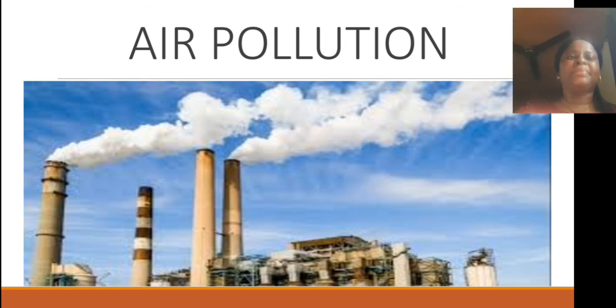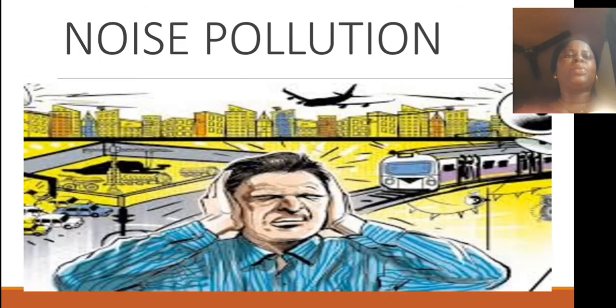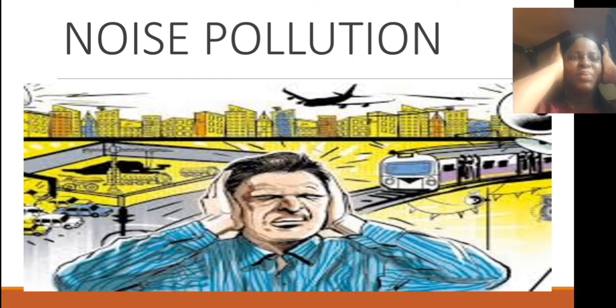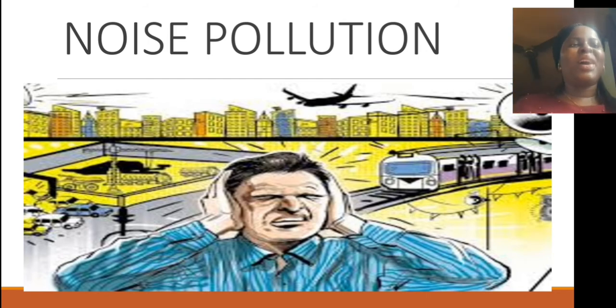This is quite pathetic. And now to noise pollution. From the slide we can see the man covering his ears. The noise must be very alarming. We can see that he's close by to a train station, and I know how the train horns can sound at times. So what are the noise pollutants? It's still noise. Noise generated from airplanes, car horns, sirens, loudspeakers.